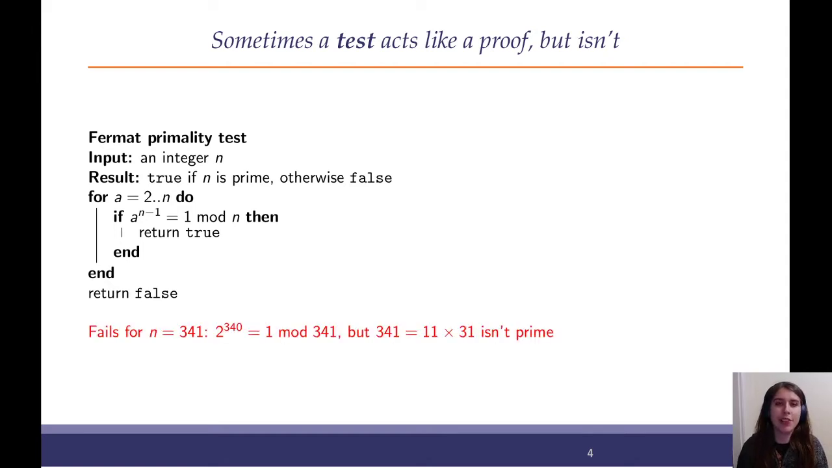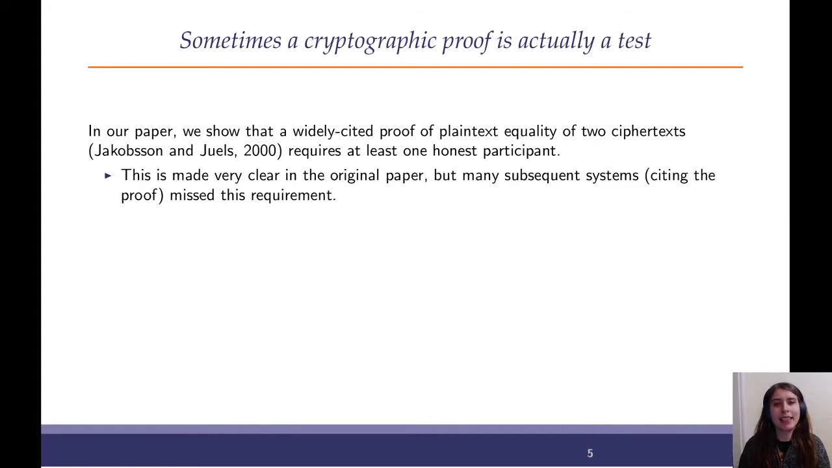For example, if you choose n equals 341, there's a counterexample, a equals 2, you get 1 mod 341, but 341 is 11 times 31, so it is not prime. This can happen in cryptography too.